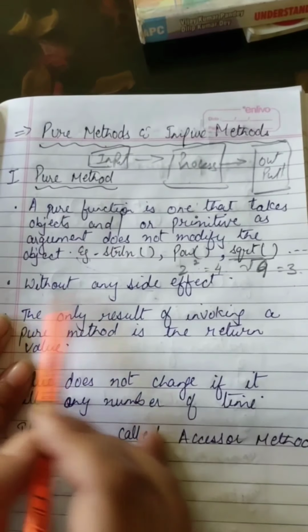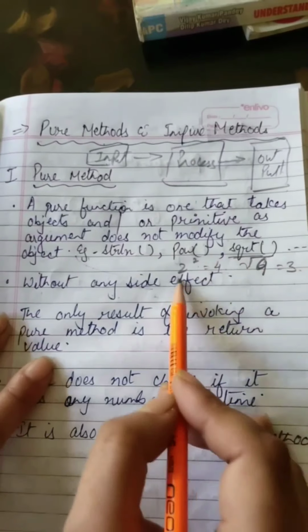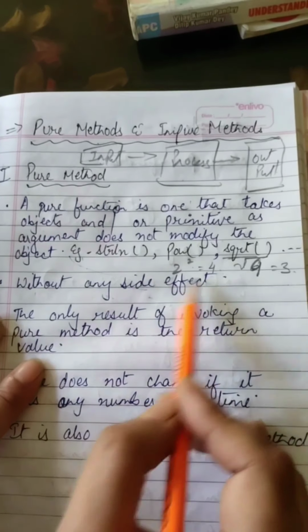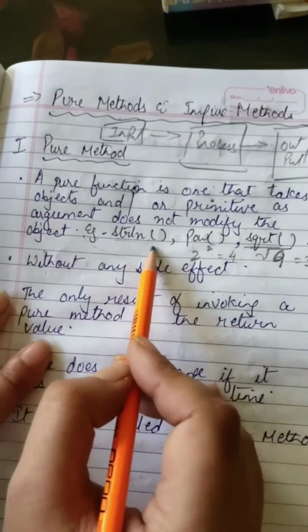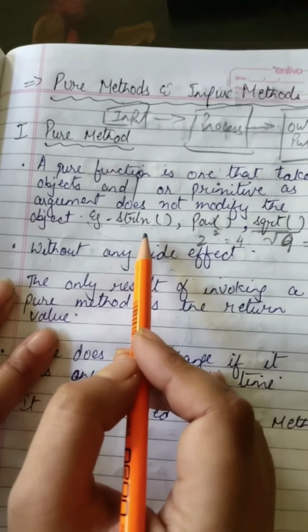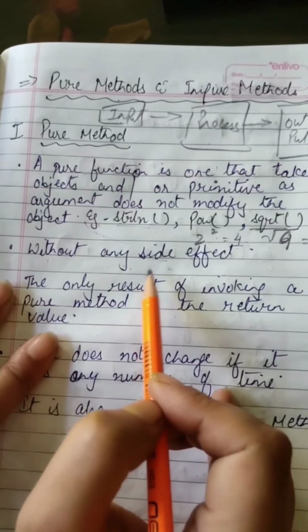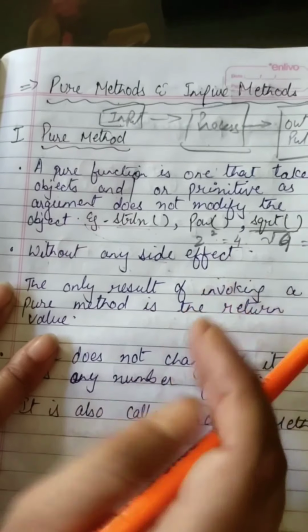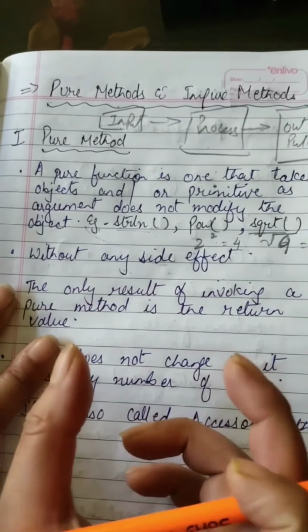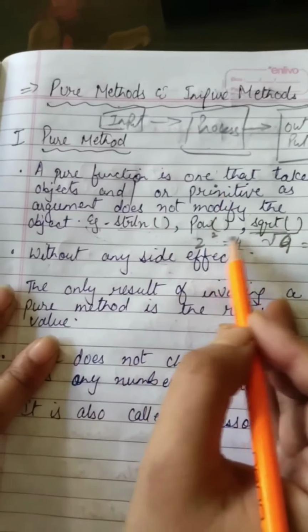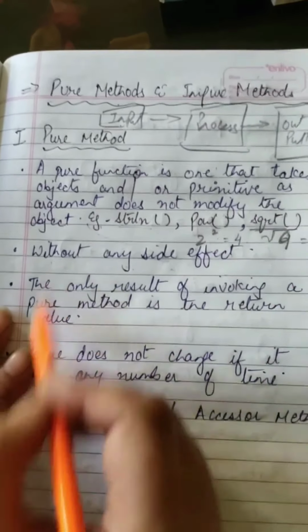The second point we consider is that there is no side effect, because the value always remains the same. Whatever string is returned remains the same. If you are underlining, deleting or updating the string, the result remains the same, and you get the same type of output, like the example of power and the example of square root.